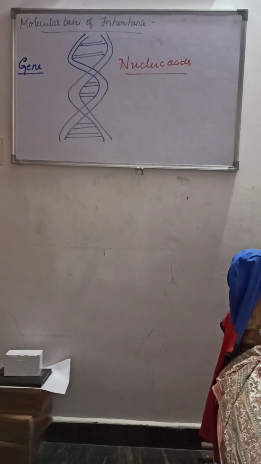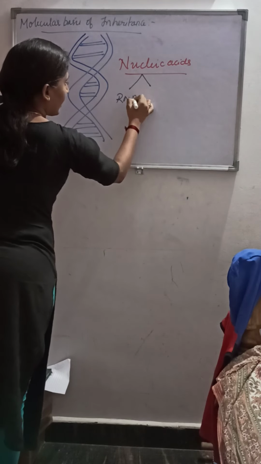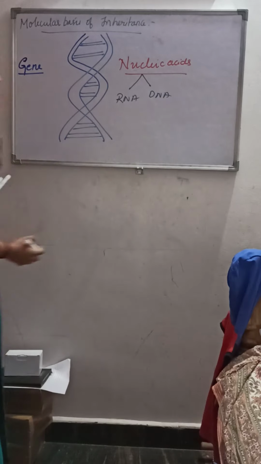What are the two important types of nucleic acid? They are RNA and DNA, that is ribose nucleic acid and deoxyribose nucleic acid.